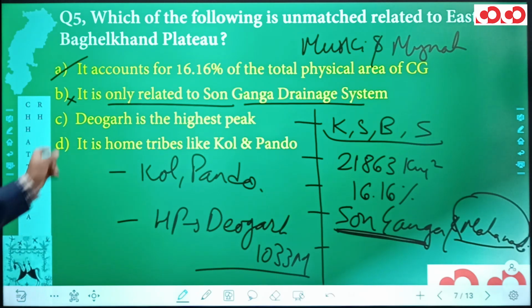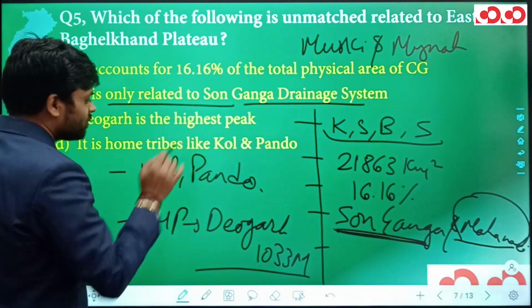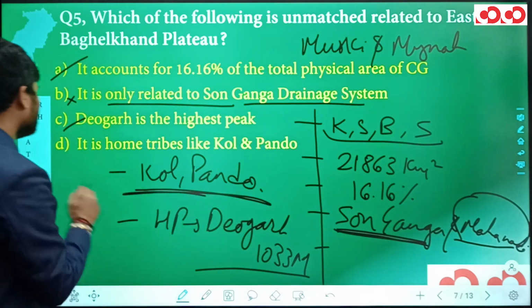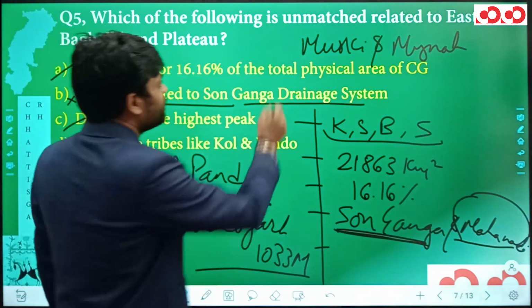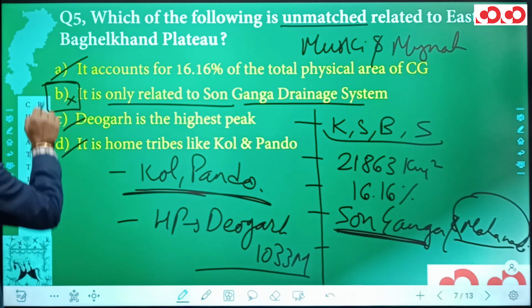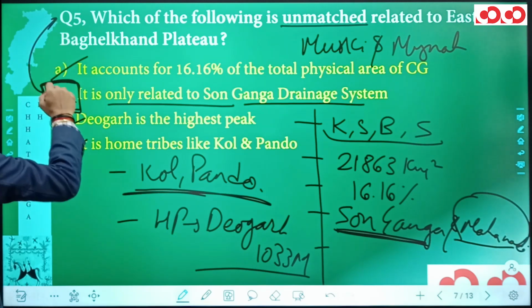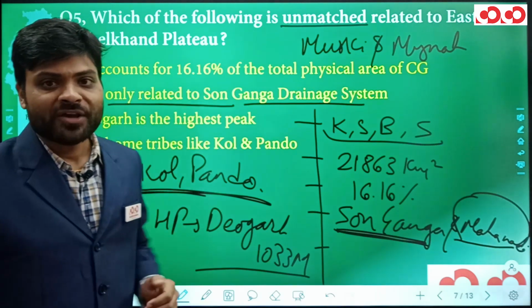In option C, we have Devgarh is the highest peak. We have seen that Devgarh is the highest peak, and option D says it is home to tribes like Kol and Pando. This is what I have already told you. So in the question, we have to tell which of the following is unmatched. We can see A, C, D all are correct, while B is the only one which is not correct and hence is the unmatched one. And hence the correct answer for this fifth question is option number B. So this was all about the fifth question.